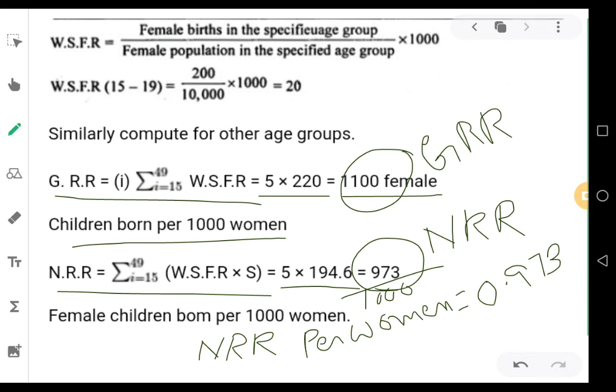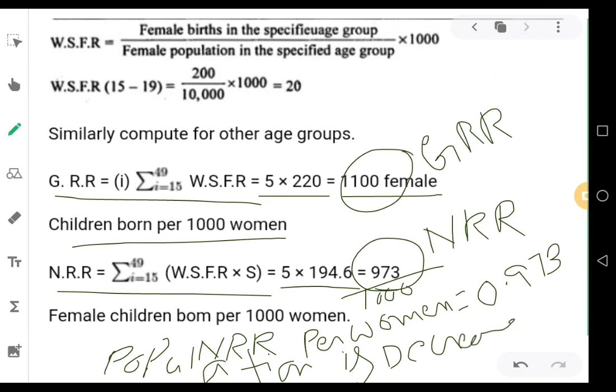When the NRR is less than 1, you have to conclude that population is decreasing. If it is more, your conclusion should be population is increasing. In this case, NRR per woman is 0.973, less than 1. Therefore, we conclude that the population is decreasing. So that's how we calculate GRR and NRR.